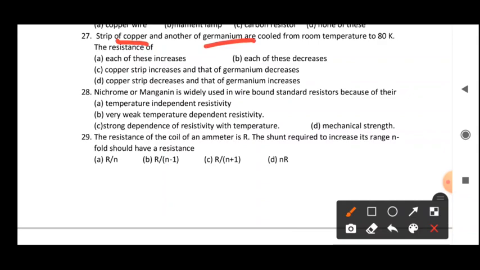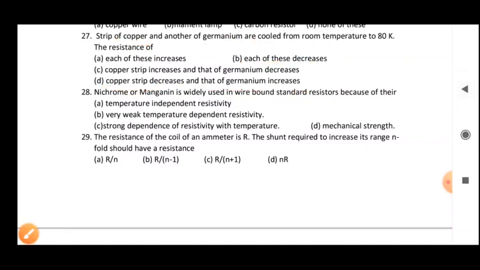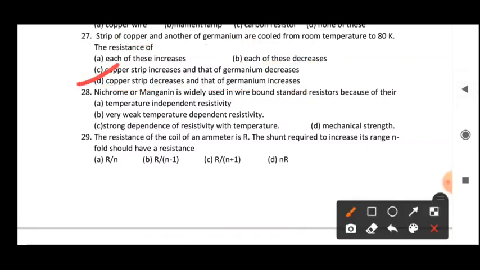For a conducting material, the resistance of the conductor increases with increase in temperature. It means it will decrease with decrease in temperature. So for the copper strip, the resistance will decrease. You can see this option and this option both fall in this category. Now for germanium, let's see. For a semiconductor, whenever the temperature starts to decrease, the resistance starts to increase. So that of germanium increases. So our option D is completely correct for this question.